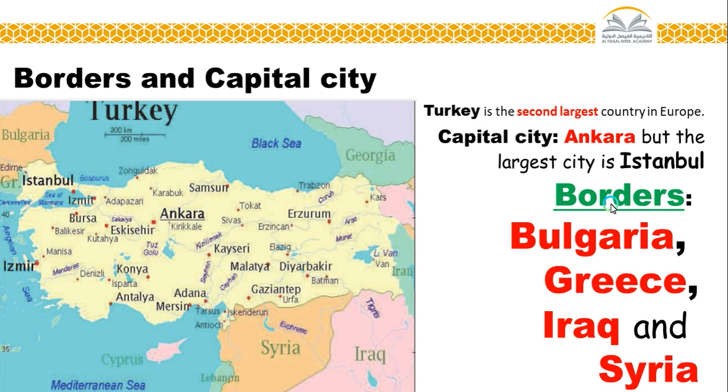Okay, now let's see the countries that border Turkey. We have Bulgaria, Greece, Syria, and Iraq. We have so many countries that border Turkey. To mention a few, we have Bulgaria, Greece, Iraq, and Syria. Now you can see some seas too. You have the Black Sea, this is the Mediterranean Sea, and so on.